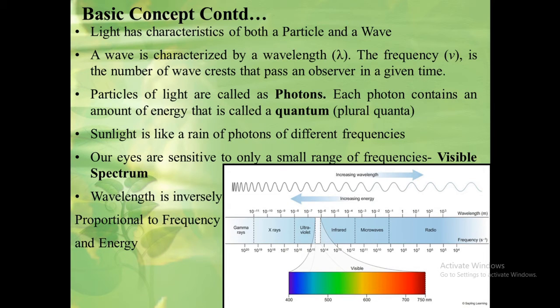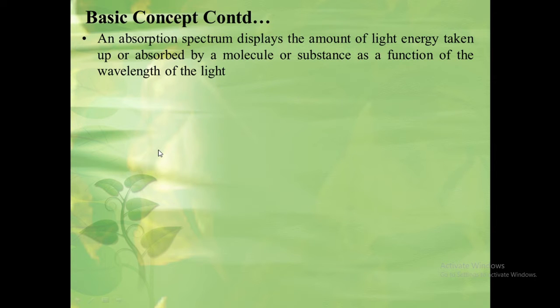There is a great relationship between wavelength, frequency and energy of light. That is, wavelength is inversely proportional to frequency and energy of light. It means short wavelength light has high frequency and high energy, while long wavelength light has low frequency and low energy. When the sun releases its light, a very small amount of light reaches the Earth's surface, among which again a very small amount of light is absorbed by the plant, and a large amount of light gets reflected.